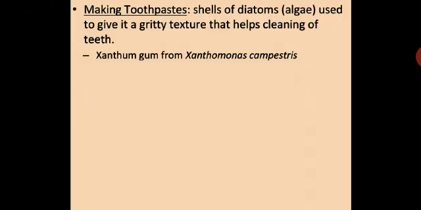Next, making toothpaste. Shells of diatoms, which are algae, are used to give it a gritty texture and that helps in cleaning of teeth. So the xanthan gum from Xanthomonas campestris is used to make toothpaste with a gritty texture that helps to clean teeth.